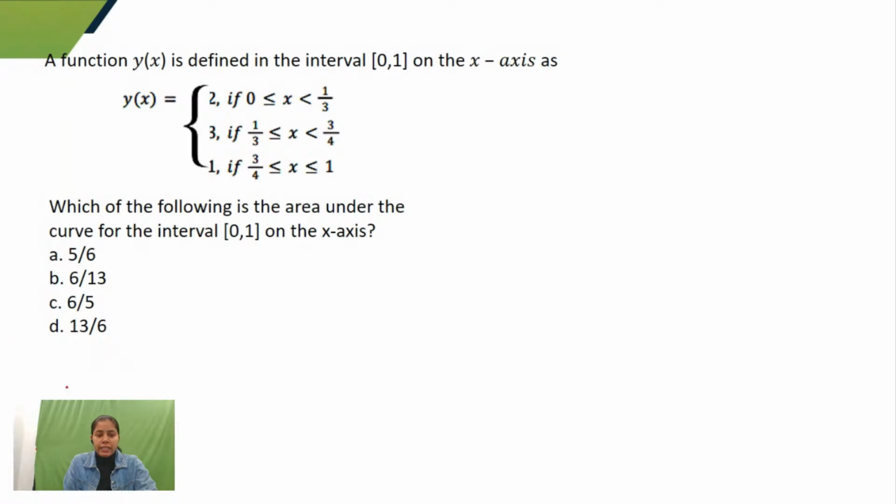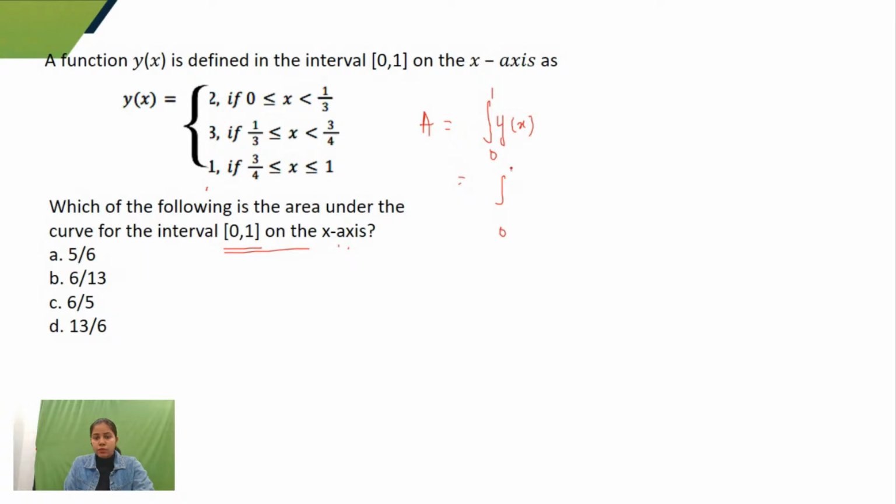In this question, they are saying that a function y(x) is defined on the interval 0 to 1 on the x-axis. From 0 to 1 by 3, it takes the value 2; from 1 by 3 to 3 by 4, it takes the value 3; from 3 by 4 to 1, it takes the value 1. Which of the following is the area under the curve for the interval 0 to 1 on the x-axis? What would I do? I'll integrate the y(x) function over 0 to 1 to find the area.